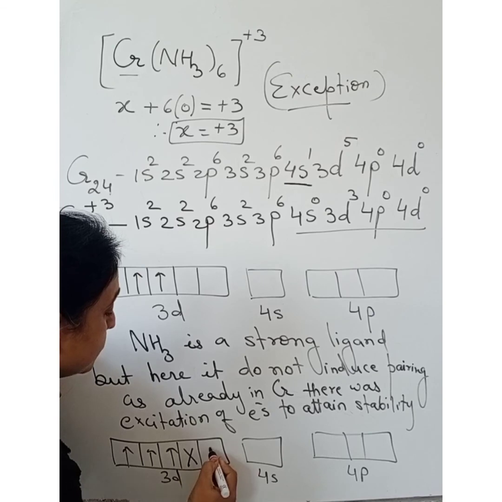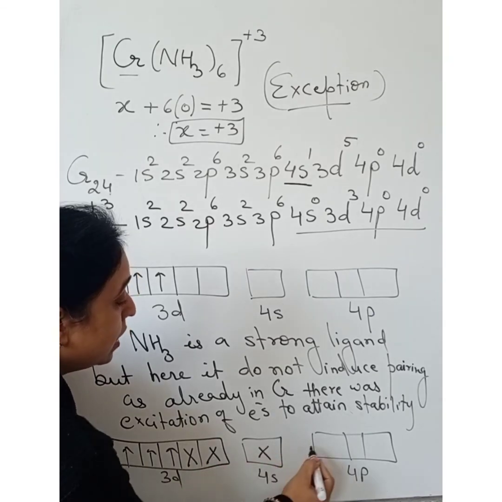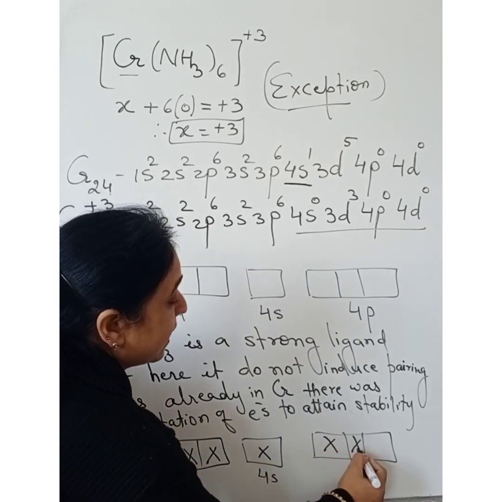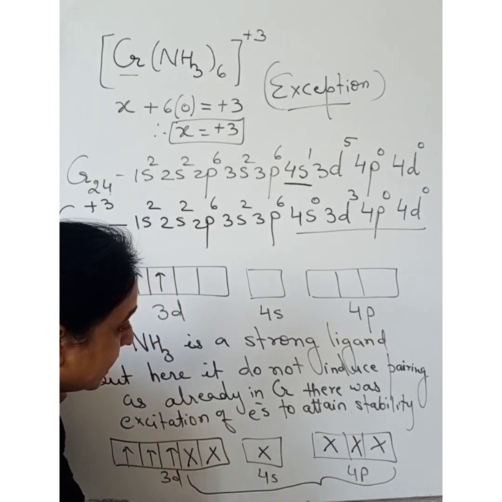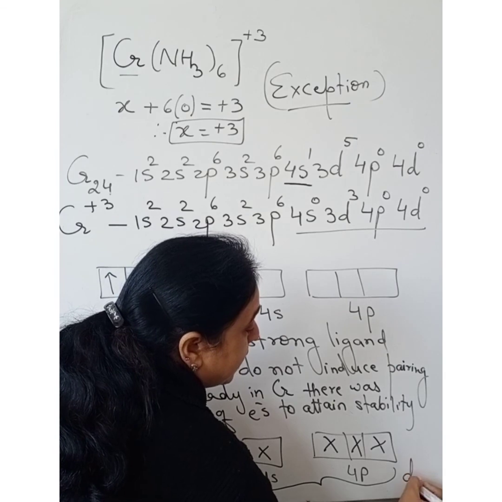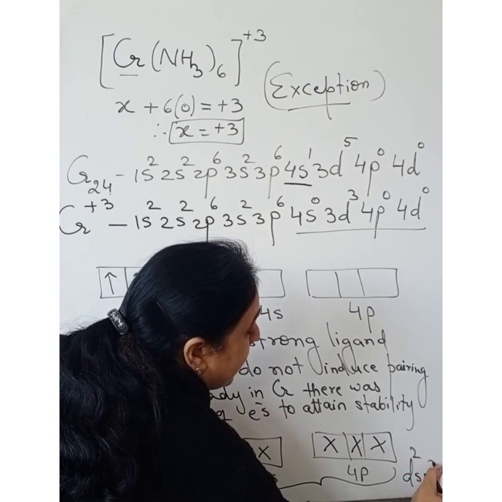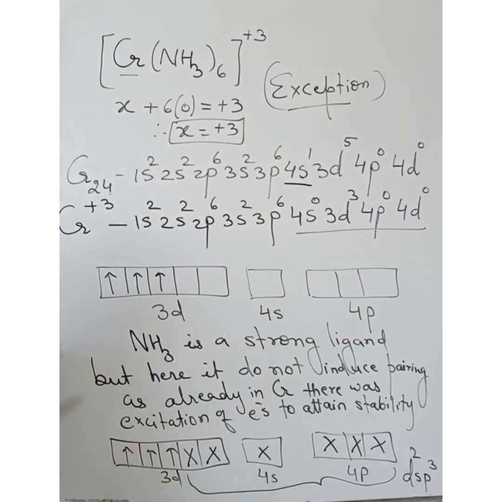So these 6 orbitals will undergo hybridization, forming d2sp3 hybrid orbitals, or the hybridization is d2sp3.